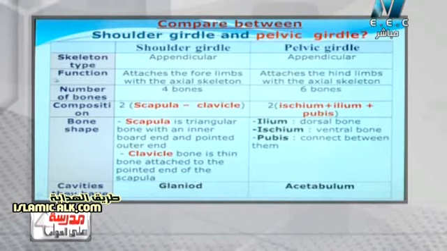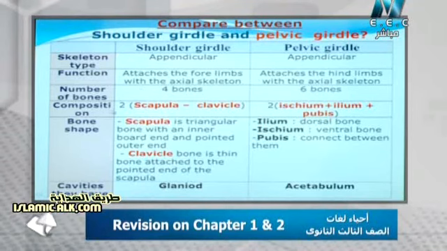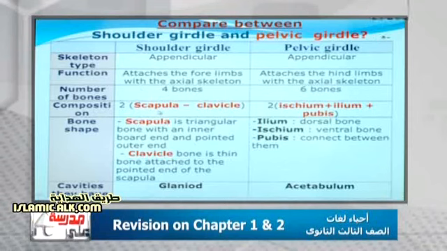The number of bones in the shoulder girdle is 4 bones but 6 bones in the pelvic girdle. The shoulder girdle consists of 2 identical halves. Each half consists of 2 bones, scapula and clavicle, but the pelvic girdle has ilium, ischium, and pubis. The shape of the scapula is a triangular bone with an inner broad end and a pointed outer end.